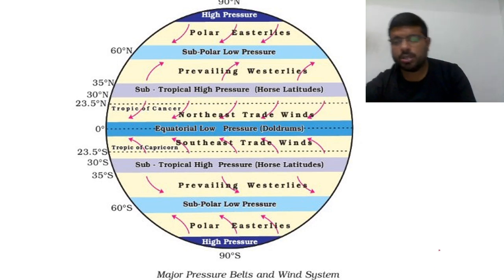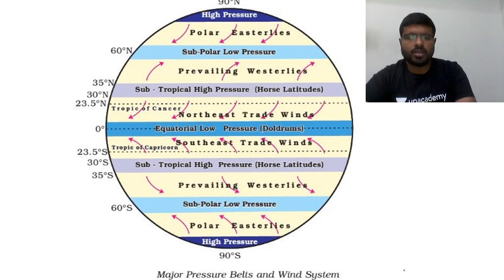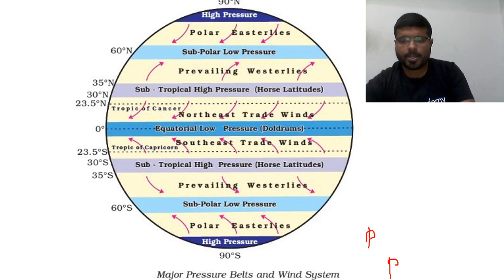So first one, equatorial low pressure belt. What is the area, what is the location, what is the significance? Subtropical high pressure belt. What is the area, what is the location? If you have understood these things, you have understood pressure belts.